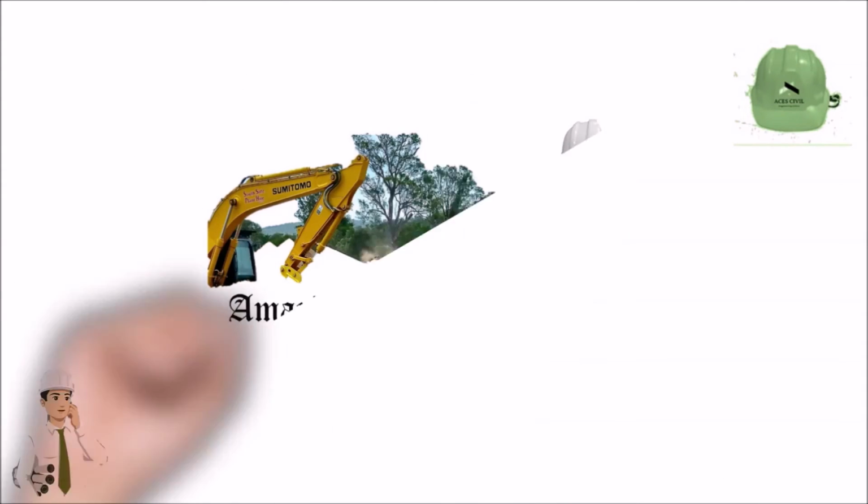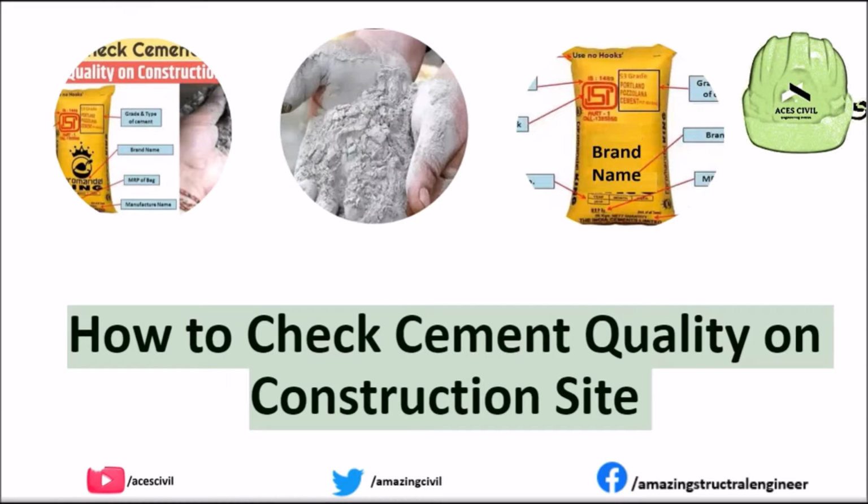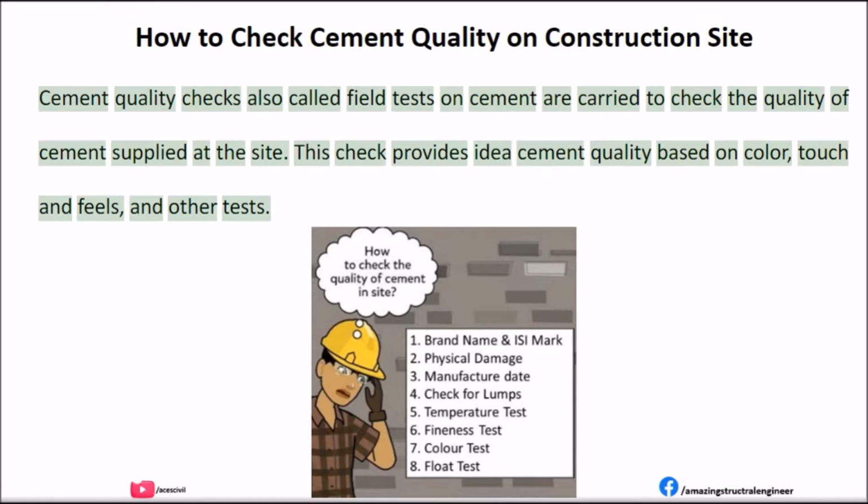In today's video we are going to discuss how to check cement quality on construction site. Cement quality checks, also called field tests on cement, are carried out to check the quality of cement supplied at the site.